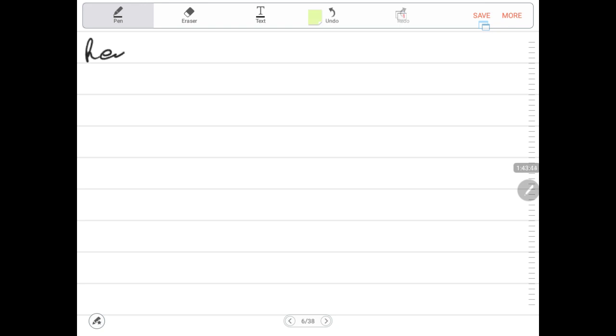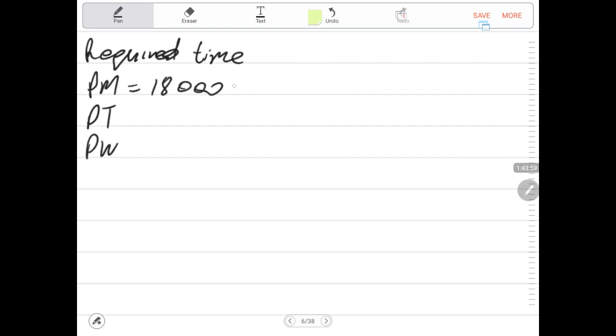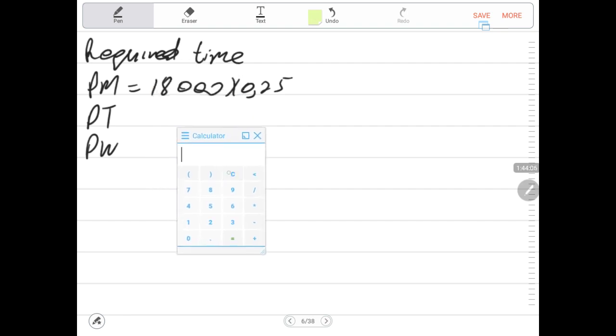Required time for PM, for PT, and for PW. We want to produce 18,000 units, and each unit requires 15 minutes. Just converting, that one is already in my mind. 15 minutes divided by 60 minutes is 0.25, times 18,000 units, because each unit requires this time. That means we need 4,500 hours.